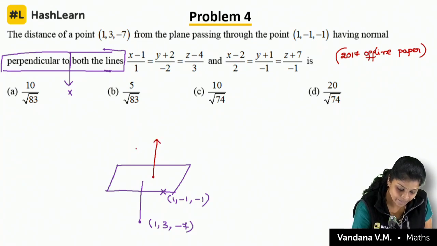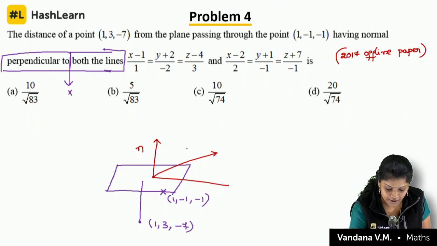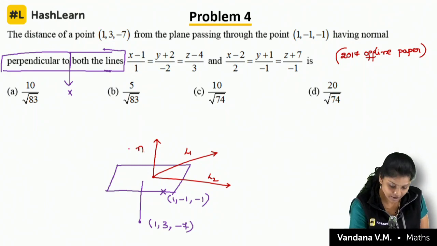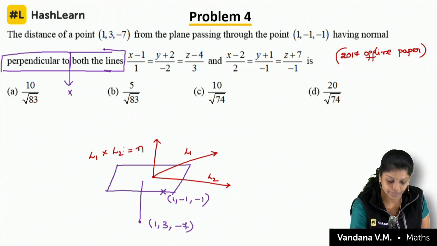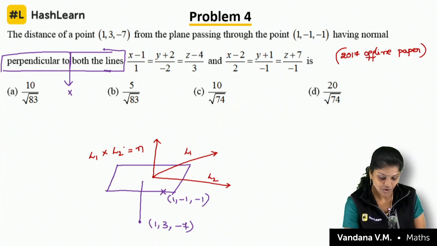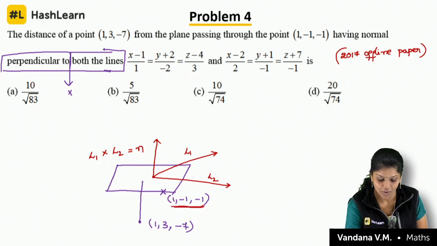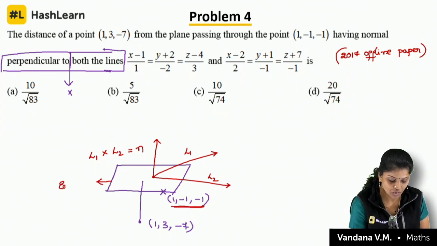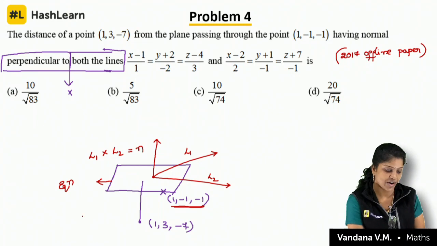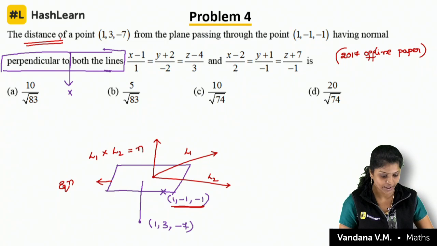This normal is perpendicular to both the lines, that is L1 and L2. So, what is n, children? Clearly I can say n is nothing but L1 cross L2. Clear? Okay. So, just find out, very simple, right? First find out the normal and then it is passing through the point. Find out first the equation of a plane and then we will find out the distance. That is very simple, isn't it? So, let us start doing it.